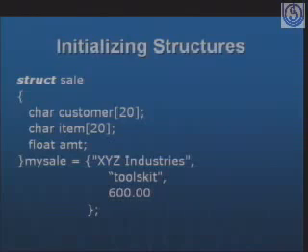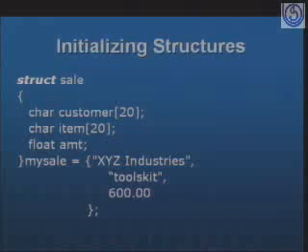So suppose if you have 2 variables, directly you can give the 2 values for the 2 variables also by giving my sale, and then suppose if the other structure variable is my sale 1, my sale 1 is equal to, likewise you can provide all the 3 values for the data members, and you can close by keeping the right braces and then semicolon. Likewise we can initialize the structure, just like variables we declare and we initialize, int I is equal to 3, likewise we can initialize the structures also.